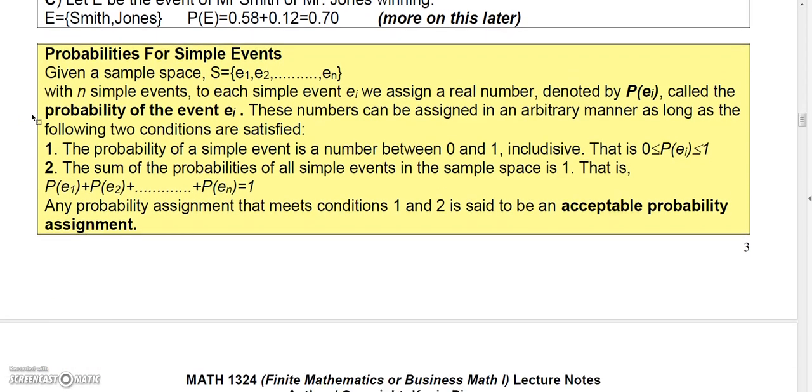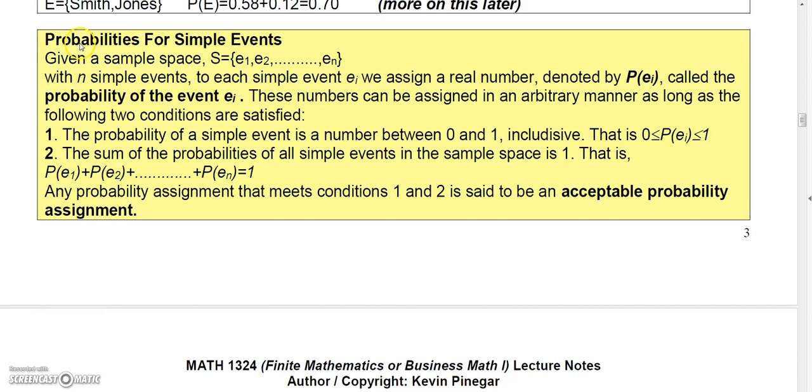Now, the next thing I want to talk about is a little bit about the probabilities for your simple events. So let's say you have a sample space and you've got a bunch of simple events in there. We'll just say that you have n of them: E1, E2 through En. To each simple event we'll assign a real number and we'll call that number P sub i, which means the probability of the ith simple event. These numbers can be assigned in any arbitrary manner as long as only 2 conditions are satisfied.